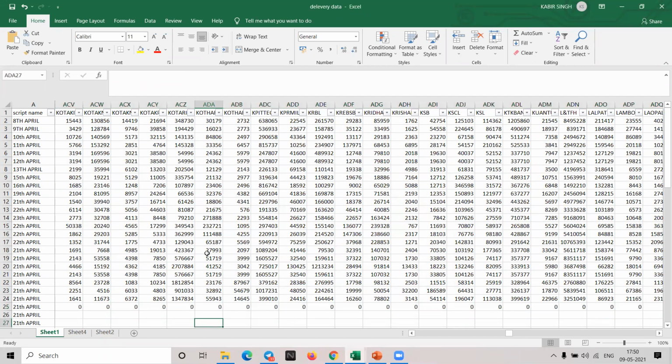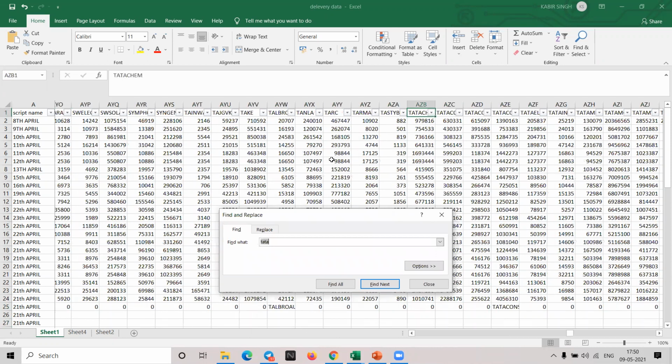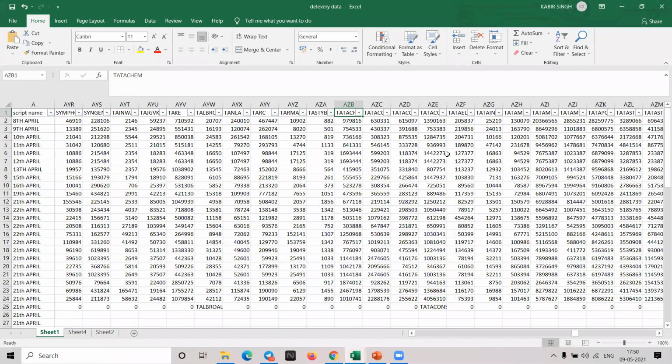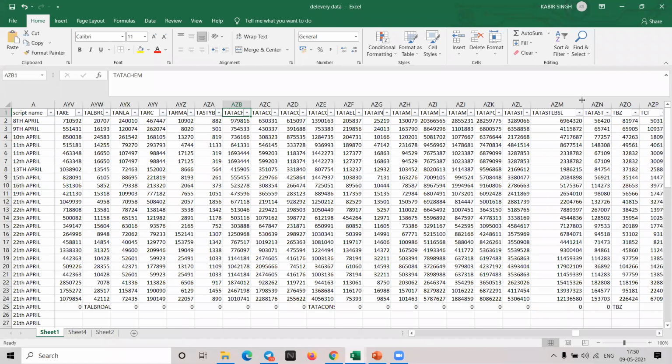Sometimes the find option does not work here. I think it needs to be case sensitive. Oh, okay. Yeah. So now I'll just show you. BSL.